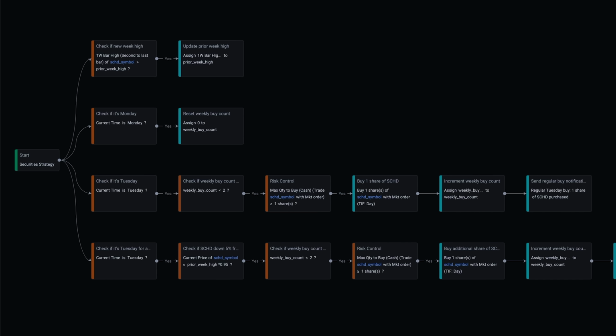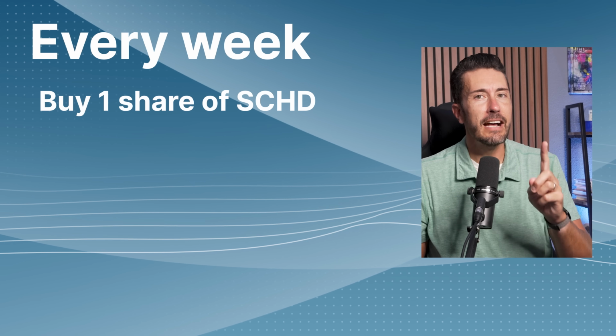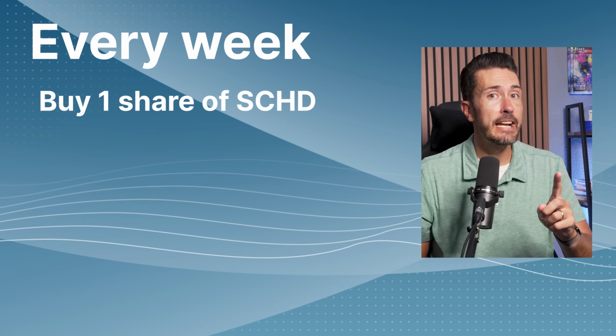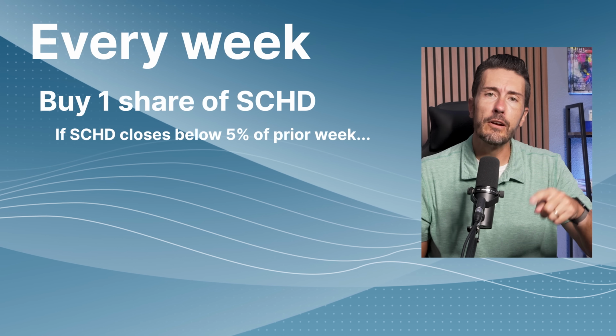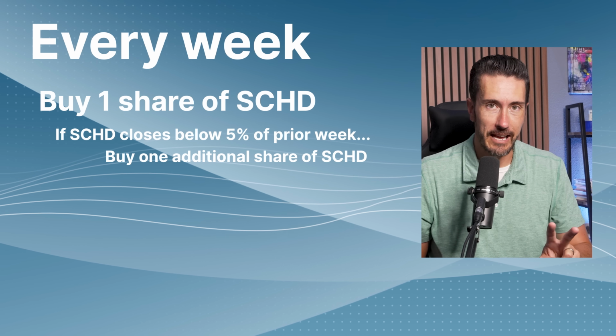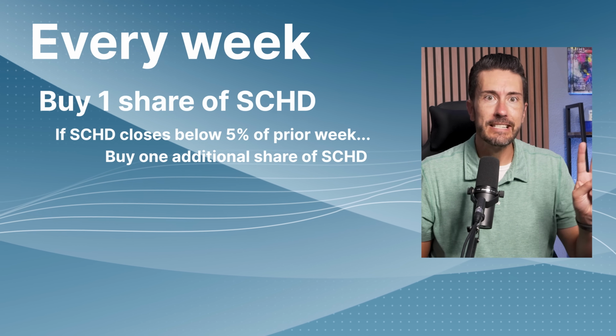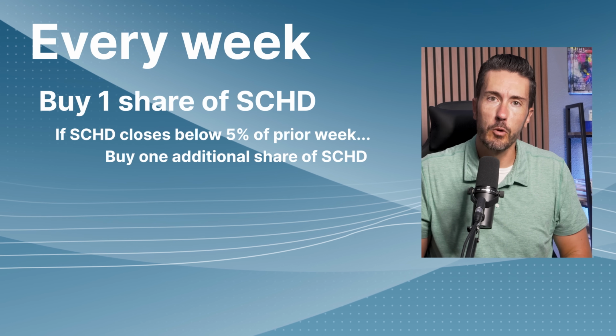So today, I'm not going to try to time anything. I'm going to build a rule using AI, and then I'm going to prove whether it actually works before a single dollar goes into it. And here's the exact plan. Every week, buy one share of SCHD. Now, if SCHD closes 5% or more below where it closed the week before, I want to pick up an additional share that same day. That's it. No guessing, no doubling down, just one clear rule with one built-in exception for when shares go on sale.